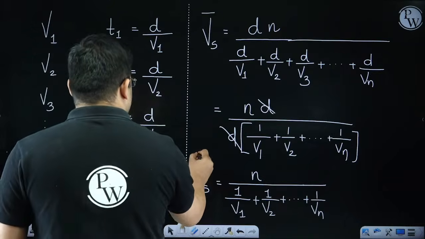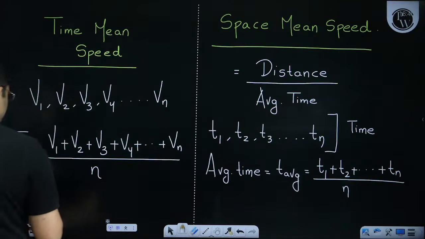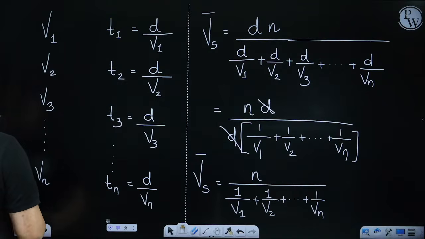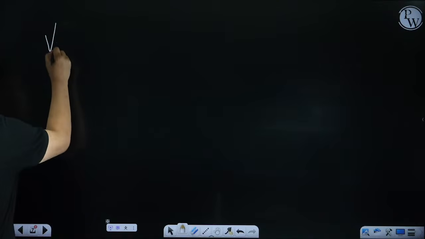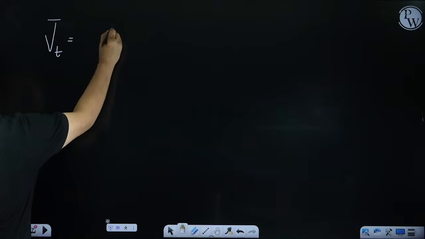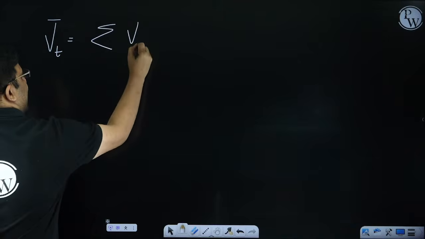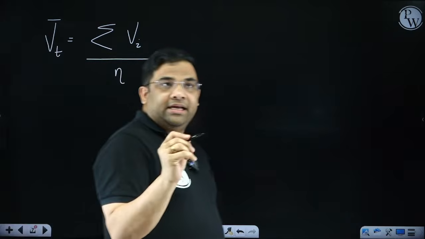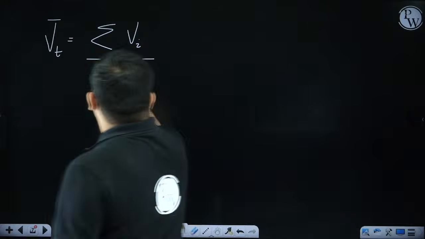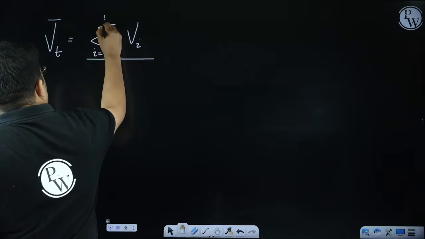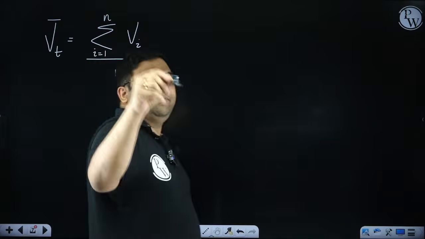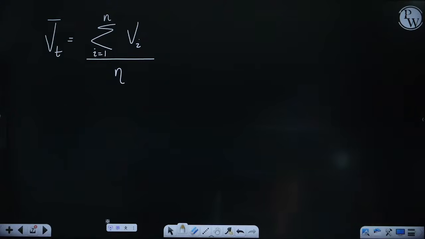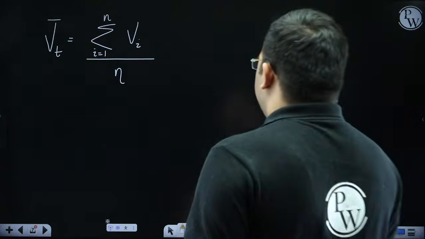So if I summarize, you see how we're getting the time mean speed. It was adding all the speeds divided by n. So the time mean speed will be equal to summation of Vi divided by n, where i varies from 1 to n. So V1 plus V2 plus V3 plus V4 dot Vn divided by the number of vehicles n. This is the time mean speed.